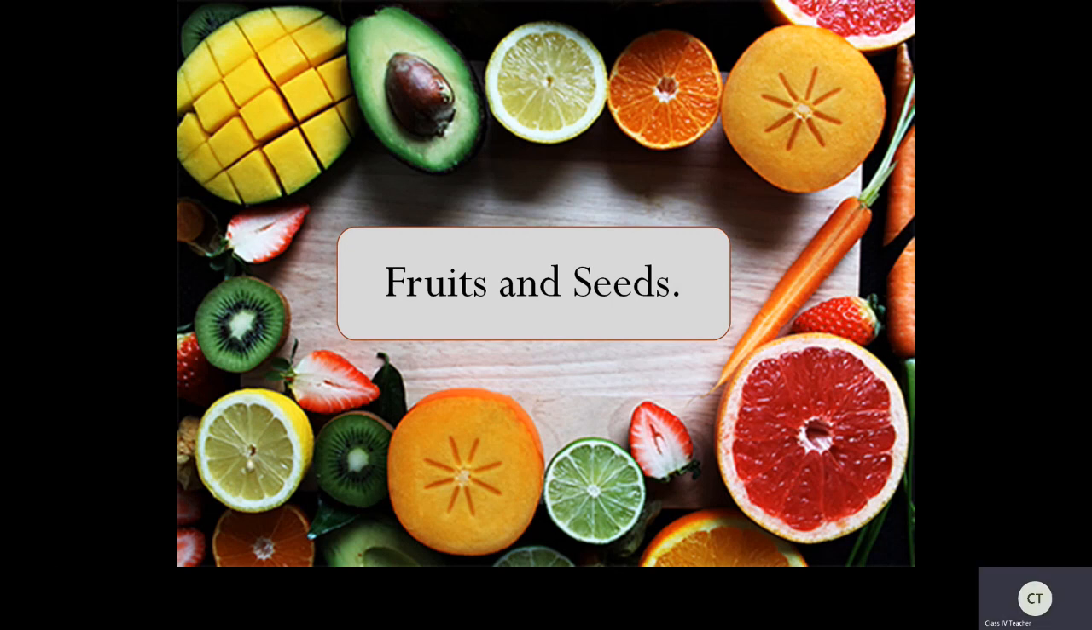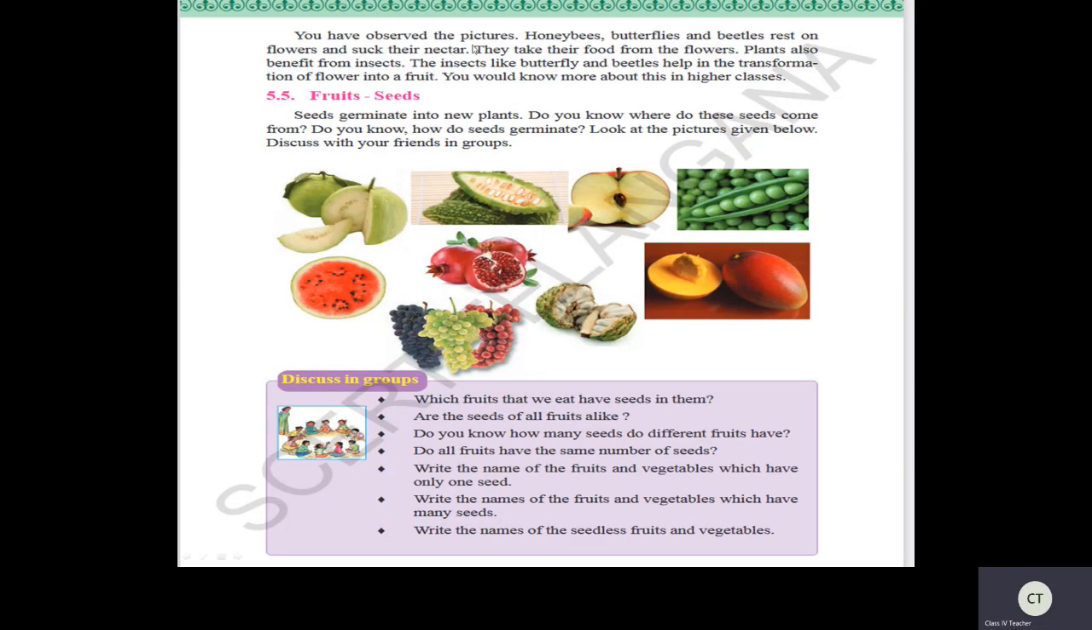Now let us see fruits and seeds. Let us see about fruits and seeds. Till now we have seen how the flower transformed into the fruit, right? Now let us see how the fruits bear the seeds. You have observed the pictures. Honeybees, butterflies and beetles rest on flowers and suck their nectar, right? So they take their food from the flowers.